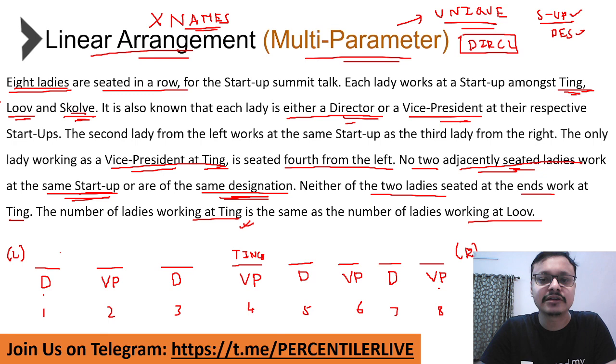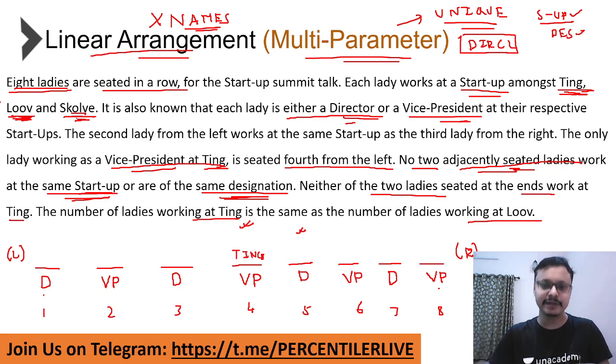The next part is a relatively more challenging part. What is that? Identifying who belongs to which startup. Unlike the designation, here there are three options. So for example, if this is Ting, I cannot say for certainty whether the person at position 5 is Louvre or Scholars. Yes, that person cannot be Ting क्योंकि adjacent में same company नहीं हो सकता. But Louvre होगा या Scholars होगा is something that we need to solve and find out.